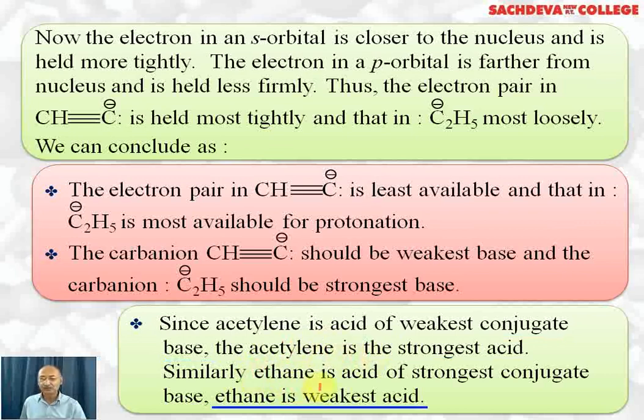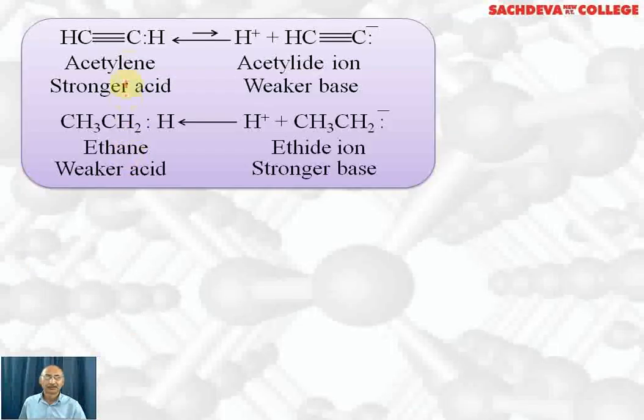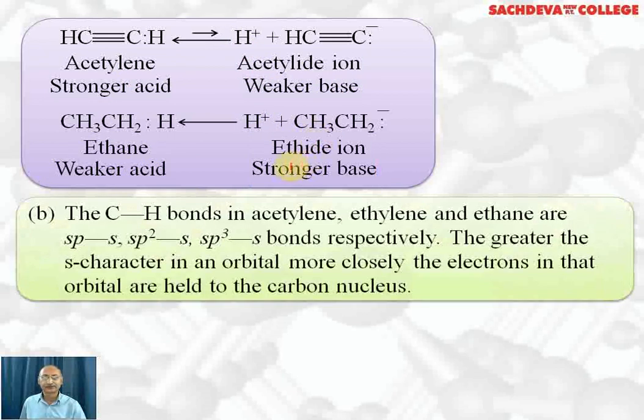Similarly, ethane is the weakest acid, so it will give the strongest conjugate base, that is ethyl negative. Acetylene is a stronger acid; it gives H positive ion and acetylide ion, which is a weaker base. Ethane is a weaker acid; it breaks down into H positive ion and ethide ion, which is a stronger base.